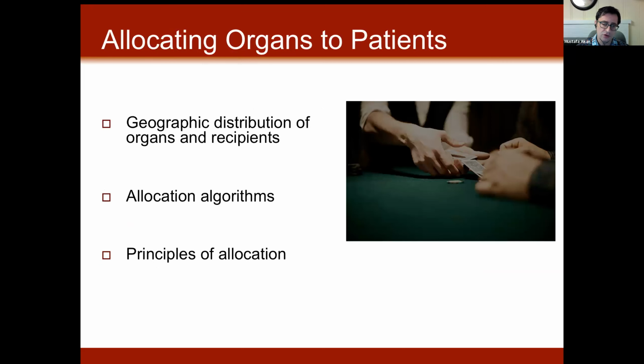Because we cannot afford to deal the organs randomly, what are some considerations that are involved in determining who gets a liver? First, there are time and money constraints in getting the recipient and the donor in the same operating room. Next, what are the algorithms that can be used to determine who is at the top of the line? And finally, do we even ask our algorithms to solve the right problem?